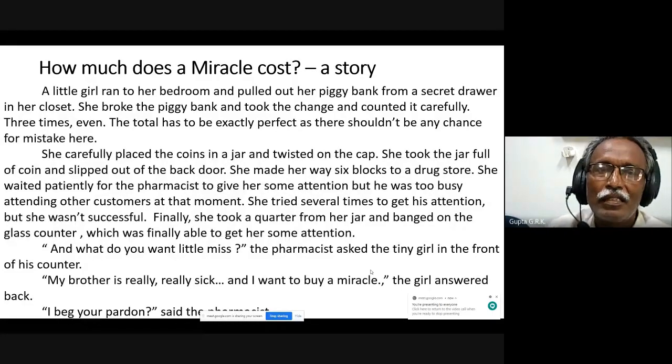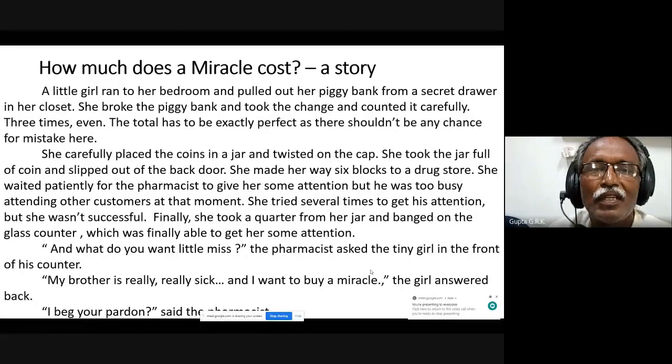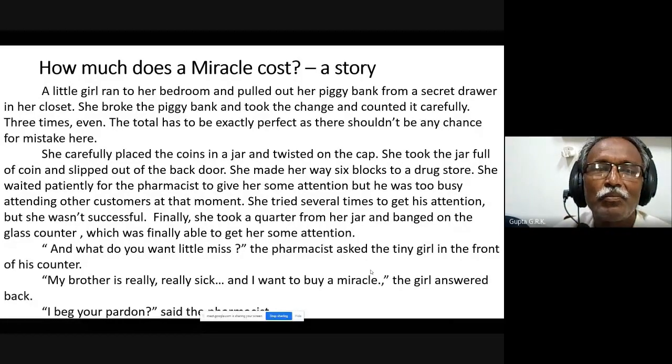A little girl ran to her bedroom and pulled out her piggy bank from a secret drawer in her closet. She broke the piggy bank and took the change and counted it carefully, 3 times even. The total has to be exactly perfect, as there shouldn't be any chance for mistake here. She carefully placed the coins in a jar and twisted on the cap. She took the jar full of coins and slipped out of the back door.